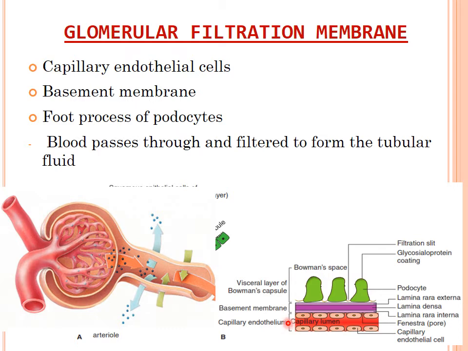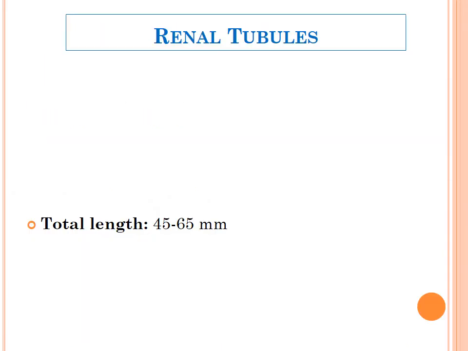So you can look at this microscopic structure. Suppose there is a glomerulus, that is capillaries, surrounded by the endothelial cells. So this is the capillary endothelial cell layer. Then here are the visceral epithelial cells of the Bowman's capsule, also known as the foot process of podocyte. In between this visceral layer and the endothelial cell layer, there is another layer known as the basement membrane, made up of glycoprotein and mucopolysaccharides. So these three basic structures make the glomerular filtration membrane through which the plasma is filtering into the renal tubule. So this is all about the renal corpuscle.